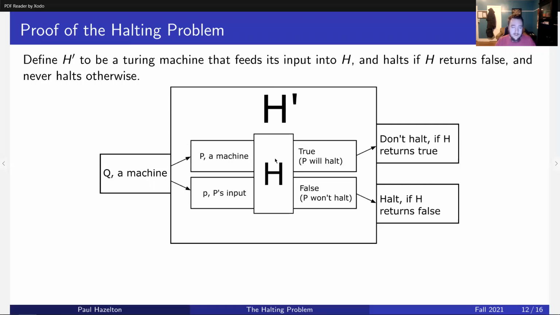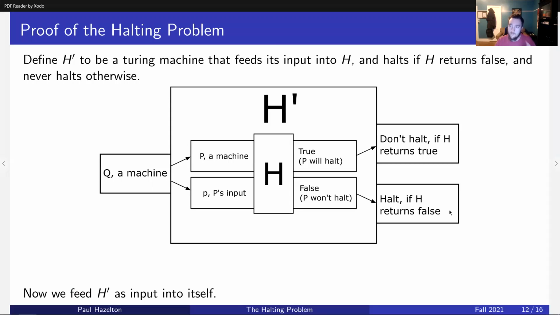H prime has H inside it. It takes a machine as input. It will give that machine to both inputs for H. And then H prime will negate the output of H. So if H says true, P will halt, then H prime will not halt and it will loop forever. If H says false, P will not halt, then H prime will halt. So it will flip the output.